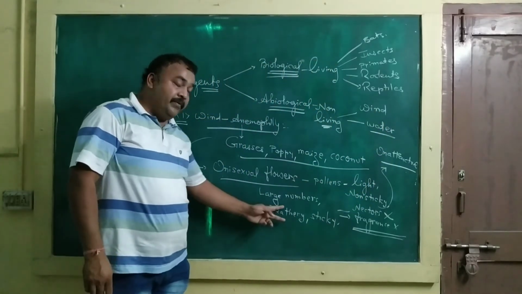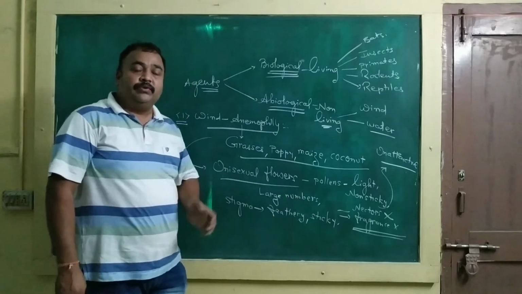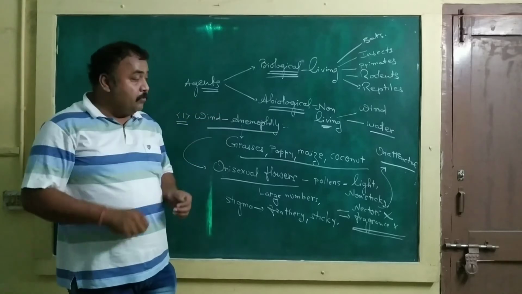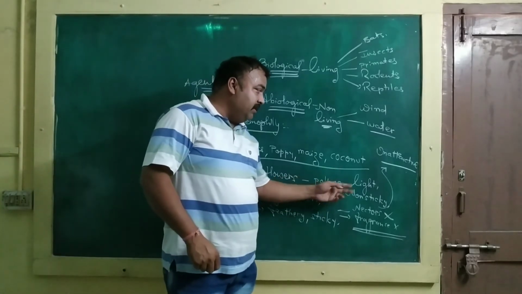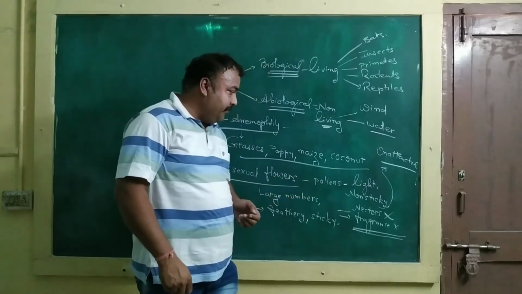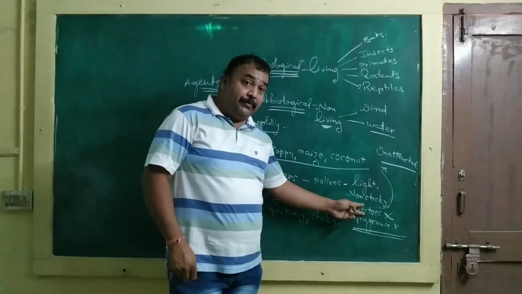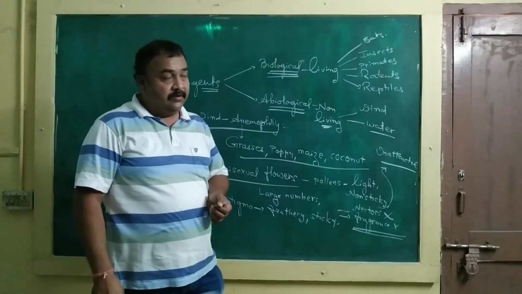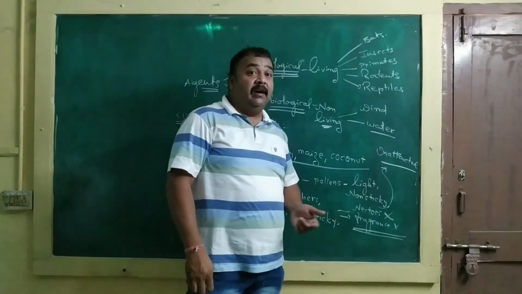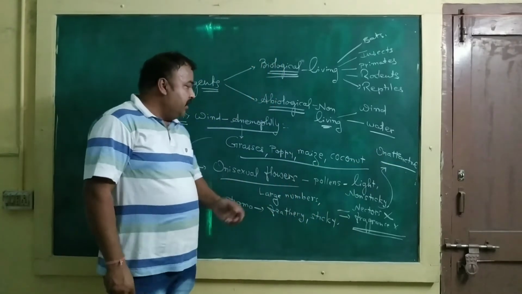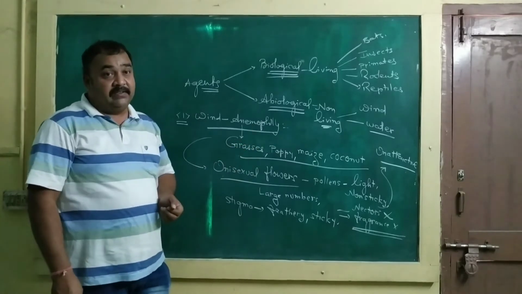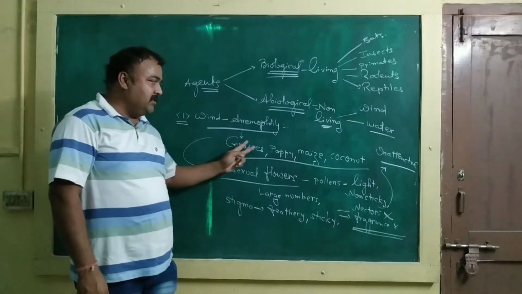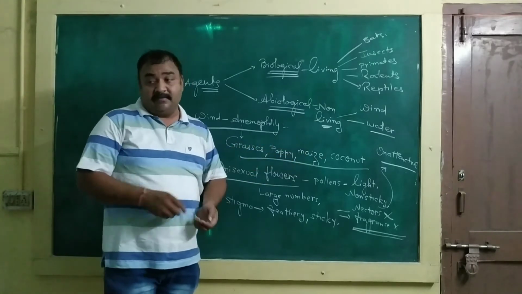So the stigma will be sticky, so that the maximum number of pollens become attached to the uppermost part. The pollens will be light and non-sticky. The flowers will not produce nectar, will not produce any fragrance, and will be unattractive. These are the examples of plants in which wind pollination or anemophily takes place: grasses, poppy, maize, coconuts, etc.